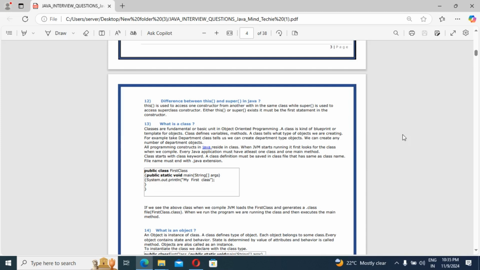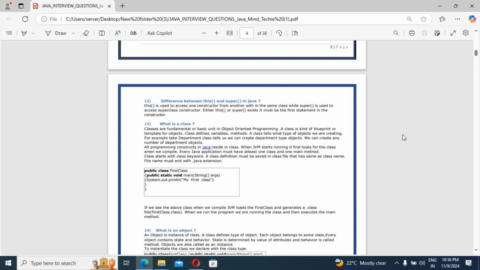So classes are the fundamental basic unit of object oriented programming. A class is a kind of blueprint. In many places you can see it mentioned that it's a blueprint, right? But I mentioned here it's a blueprint or a template of an object, where we can explain all these things. A class defines variables and methods. A class tells what type of objects we are going to create.